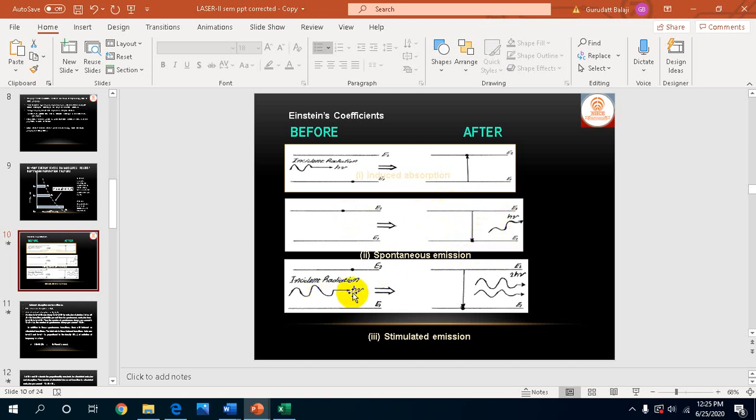Stimulated emission is when the atom reaches the E2 state, and at that instant we supply energy. If the atom is in a metastable state, it does not make a transition voluntarily. With the help of another external energy, the atom gains energy and makes a transition. The emitted photon will be in phase with the incident photon. This kind of emission we call stimulated emission. So let us discuss each case one by one.